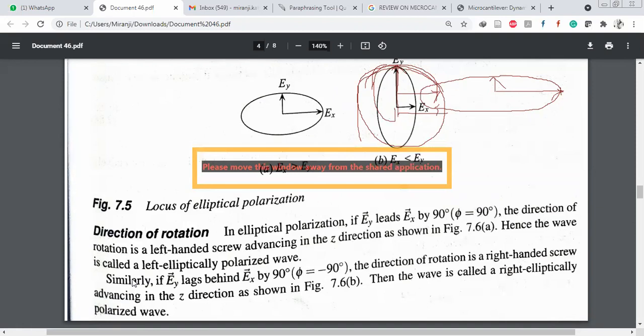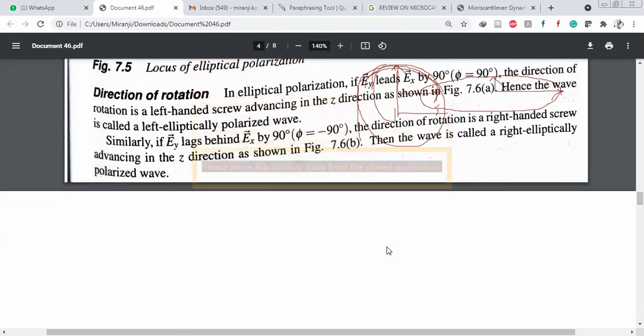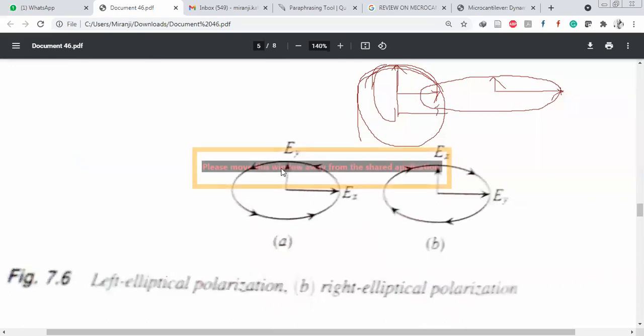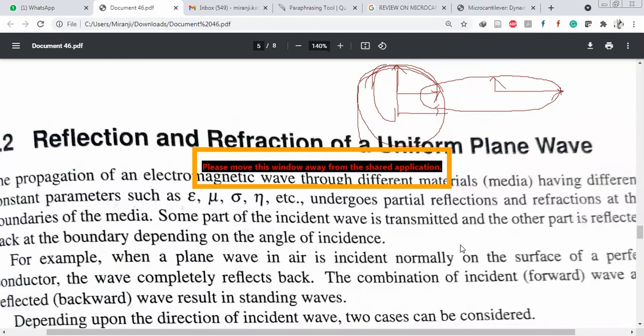Similarly, if Ey lags behind, the direction of rotation is that of a right-handed screw advancing in the z direction, and the wave is called a right elliptically polarized wave. Just like the previous concept, but here it is not a circle, right? It is a compressed version, simply an elliptical format of Ex and Ey: left elliptically polarized and right elliptically polarized.